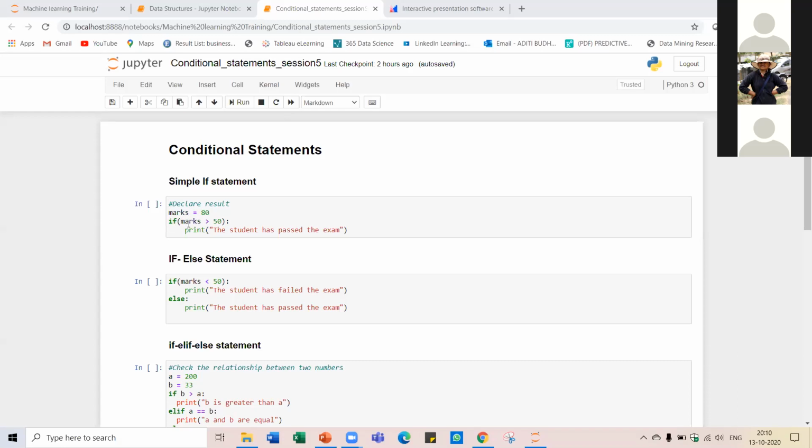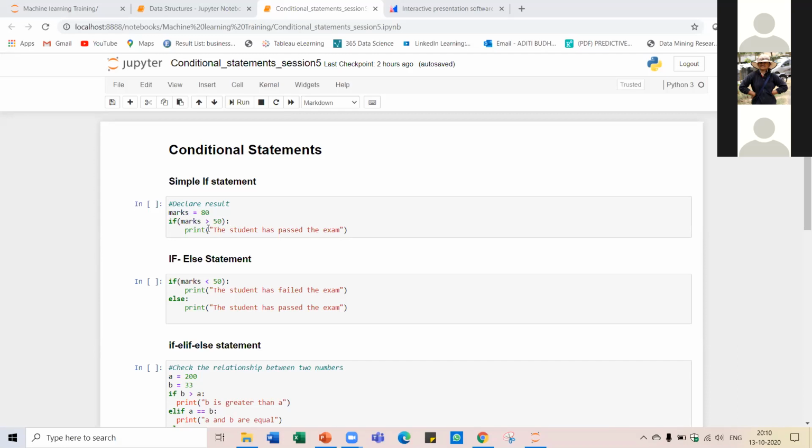We will check if marks is greater than 50. Only if it is greater than 50 will we declare that the student has passed the exam. Consider 50 to be the passing criteria.